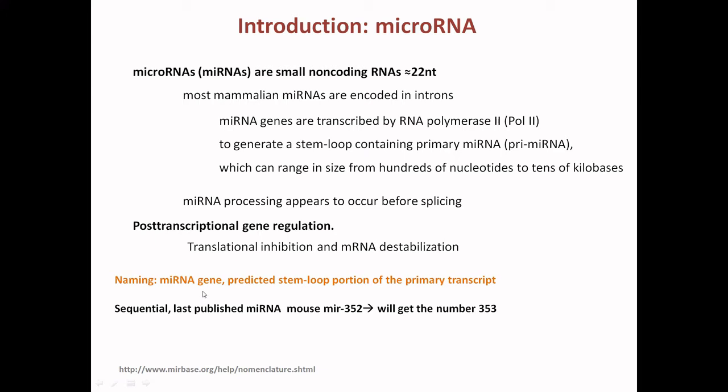The naming of the microRNA gene is predicted from the stem loop portion of the primary transcript, and the numbering is sequential. Like a specific sequence of microRNA is named today as mouse MIR352, and if there is a new discovery of a microRNA in a subsequent publication, it will be numbered as 353. And the details of this numbering you will get from mirbase.org.